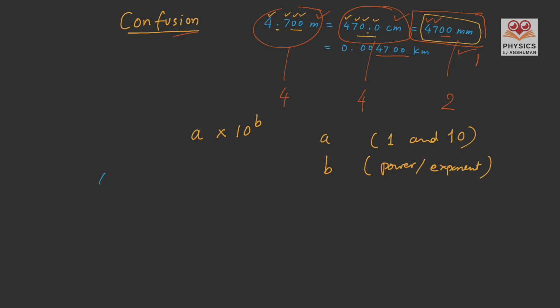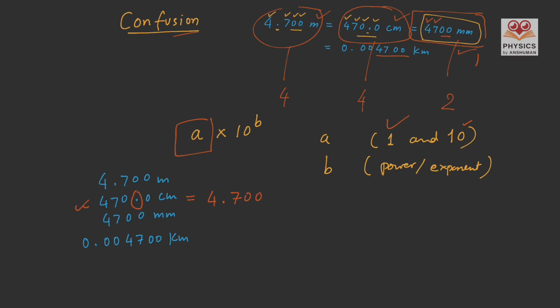Let's take all these 4 results. That was 4.700 meters, 470.0 centimeters, 4700 millimeters, and 0.004700 kilometers. Let us start with the second example, that is 470.0 centimeters. Now, this can be written in scientific notation where we have to choose A. Now, what is A? A is a number between 1 and 10. So, in 470.0 centimeters, we can start with choosing 4.700. Why? Because we have to choose a number between 1 and 10. Now, to do that, what we did was move the decimal from one place to another.